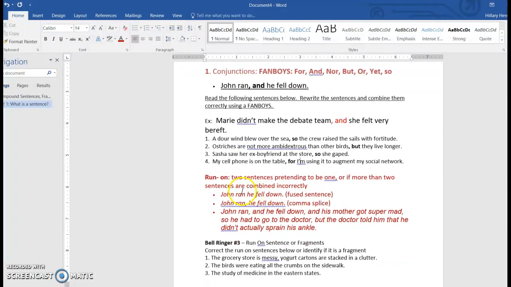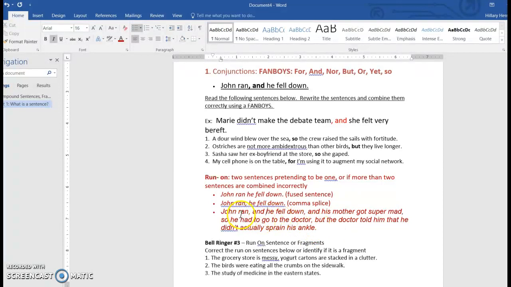Okay, so a run-on sentence is when two sentences are pretending to be one, or if more than two sentences are combined incorrectly. So for example, John ran, he fell down. That's two independent clauses, and there's nothing in between them, so it's run-on. John ran, comma, he fell down. Still a run-on because there's no conjunction. John ran, comma, and, that's your conjunction, he fell down, comma, and his mother got super mad, comma, so he had to go to the doctor, comma, but the doctor told him that he didn't actually sprain his ankle.